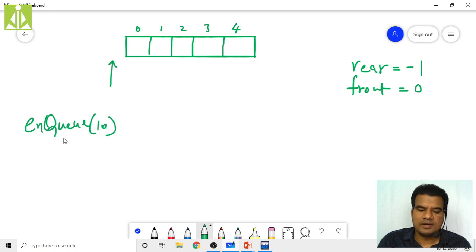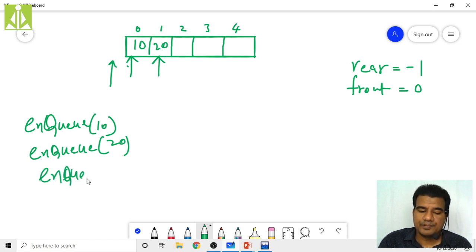of, let us say, 10. First we increment the rear, so rear will point here, then 10 will come here. Again, if I perform NQ of 20, this 20 will come over here, because we are incrementing the rear and inserting 20. One more NQ of 30: this 30 will come here, incrementing the rear and inserting 30. Likewise, we are inserting different elements into the queue.